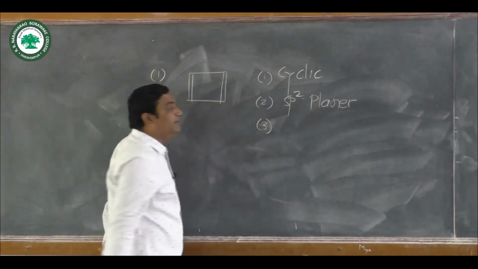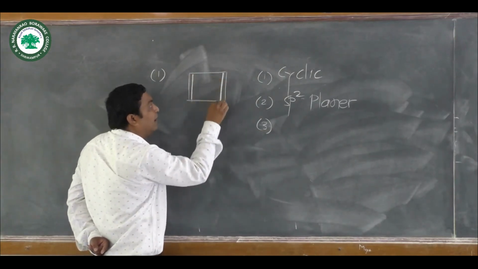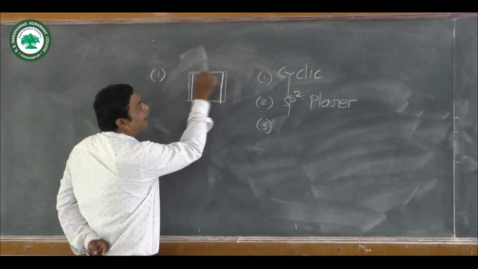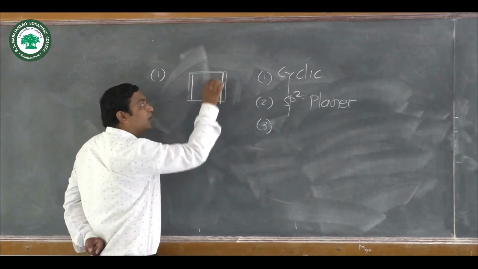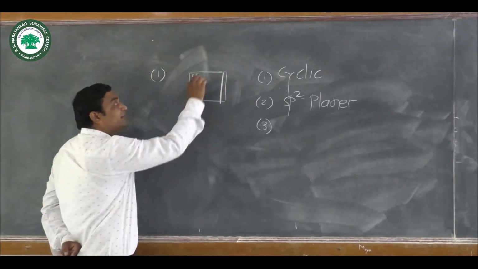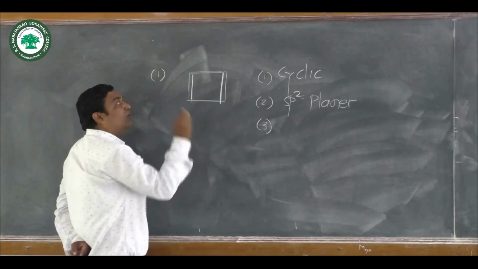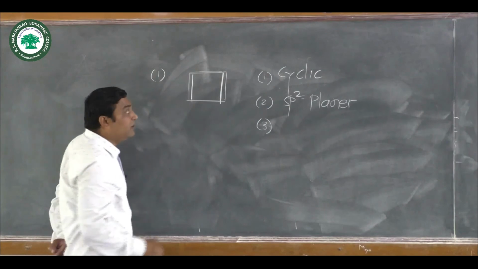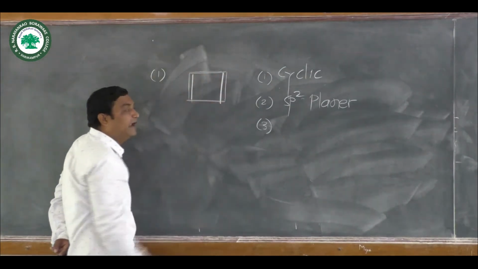The third condition: these 2 pi bonds are separated by a single bond, and the pi electrons in this cyclic ring are circulated over each and every carbon atom.